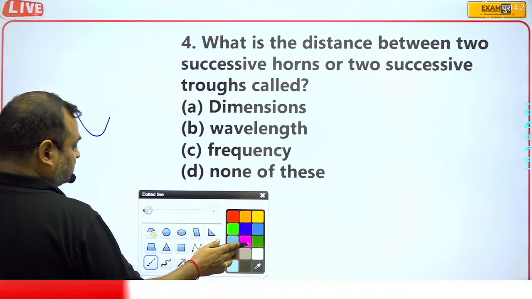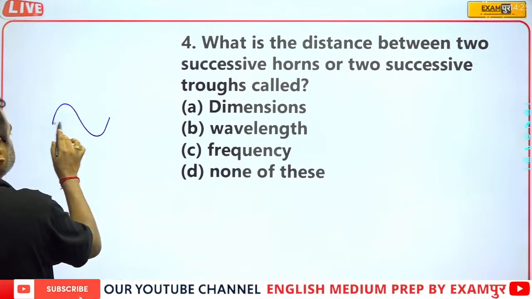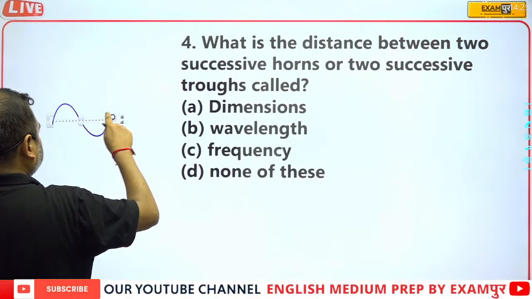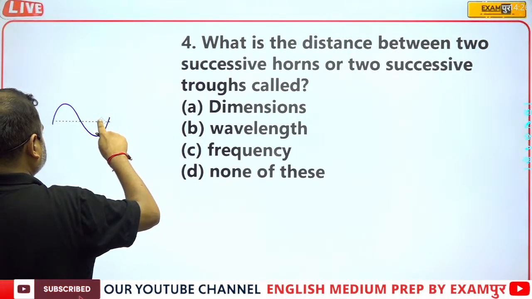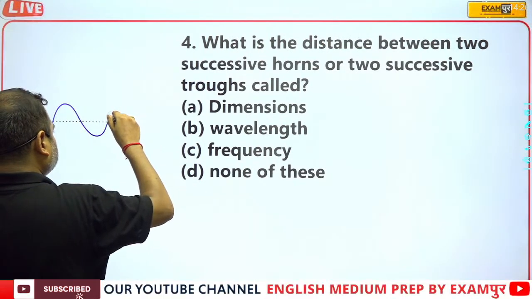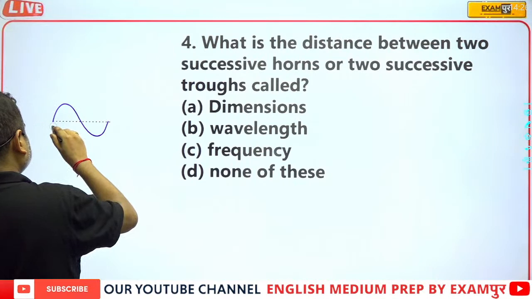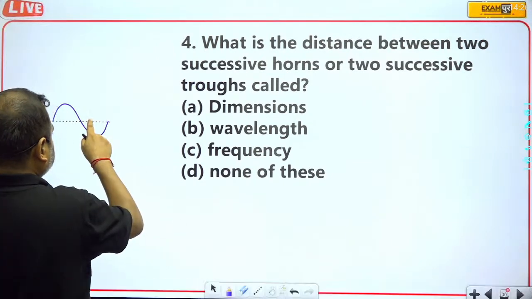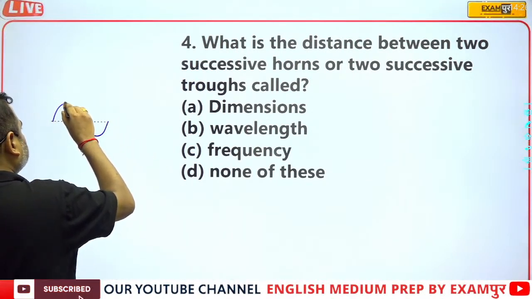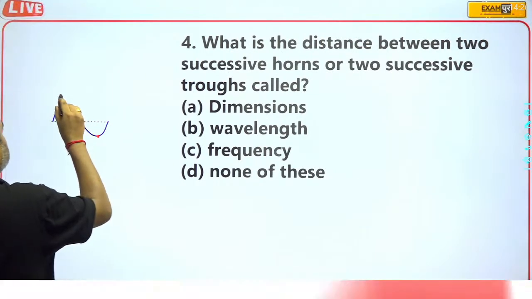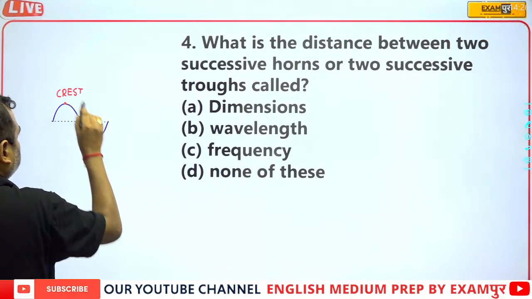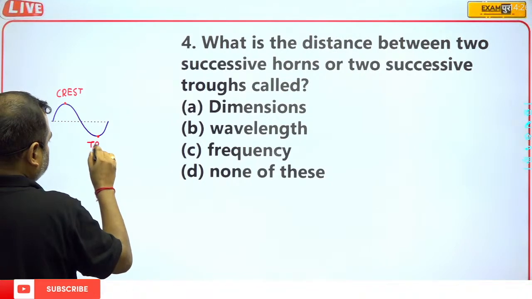If this is a wave, and these are the two points, then this is known as the crest, and this is known as the trough.